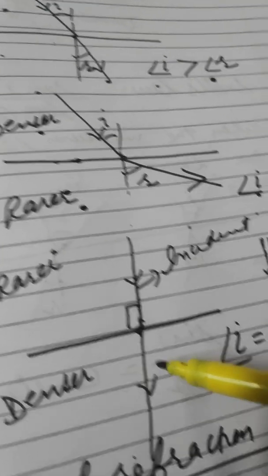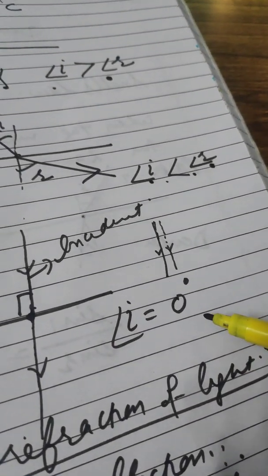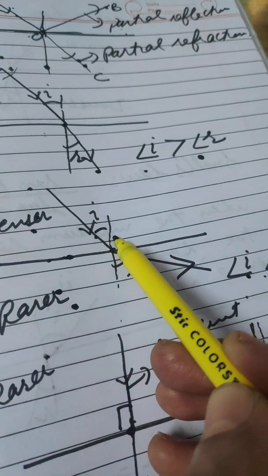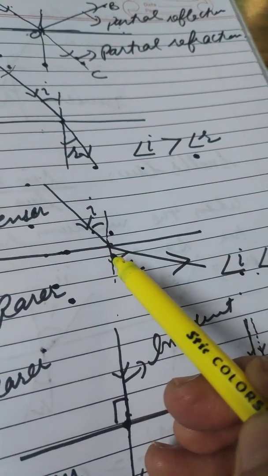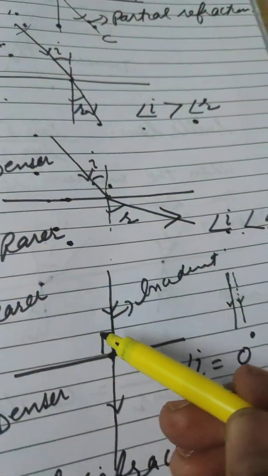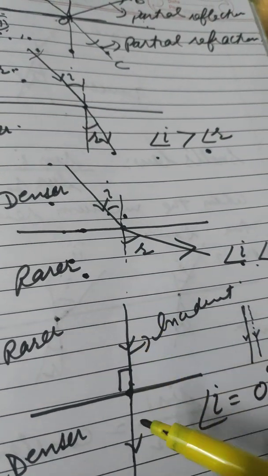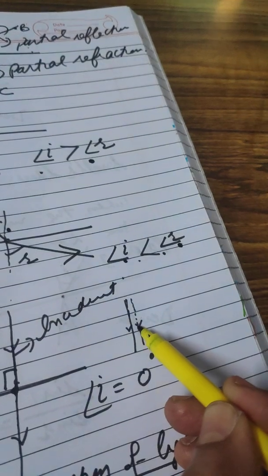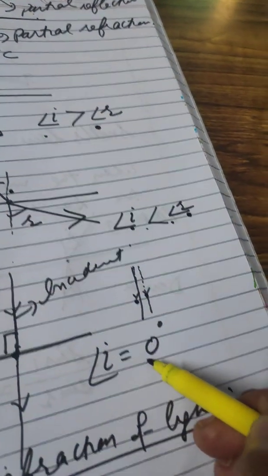In such a case, the angle of incidence is equal to 0 degree. Now beta, what is angle of incidence? The angle between the incident ray and the normal. And the normal we always draw at the point of incidence. Now if we draw the normal here, it will come on the incident ray only. Now see, the angle between normal and the incident ray, how much is it? 0 degree.